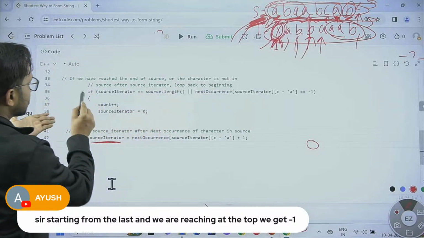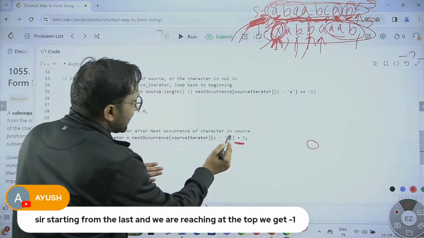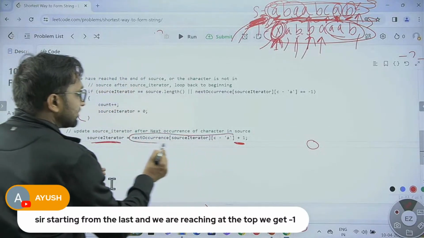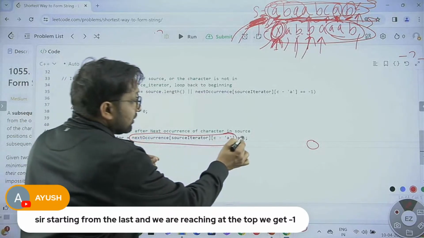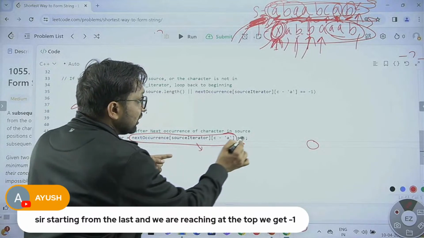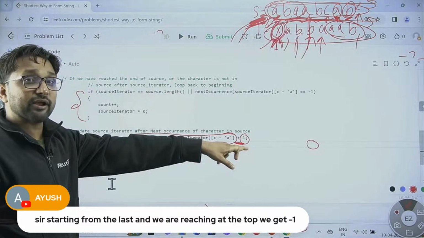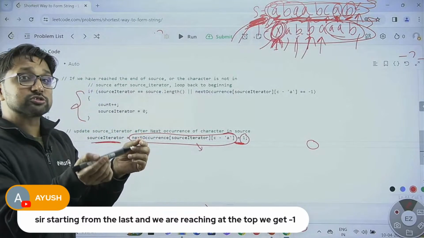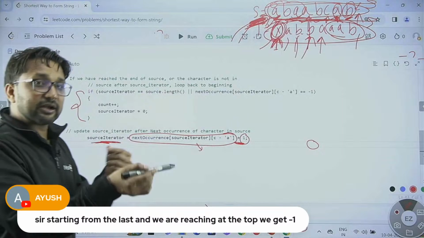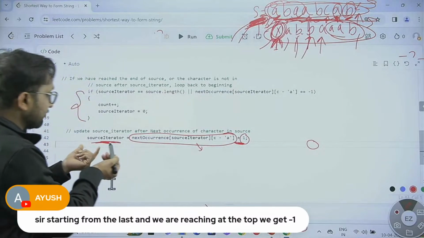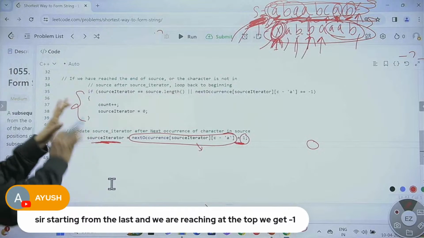You already know, whatever is the previous value at that particular location, we pick that value and add 1. This is what we were doing to find the next source iterator, where the next character in the source is. That's why it's named source iterator. That's it, this is done.